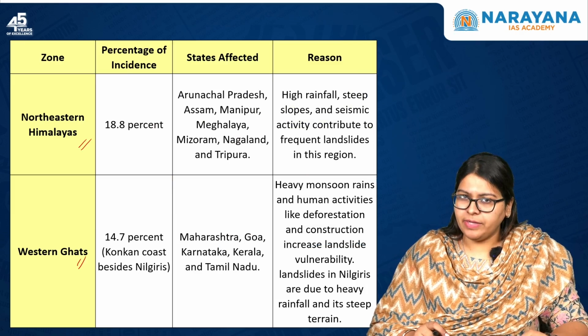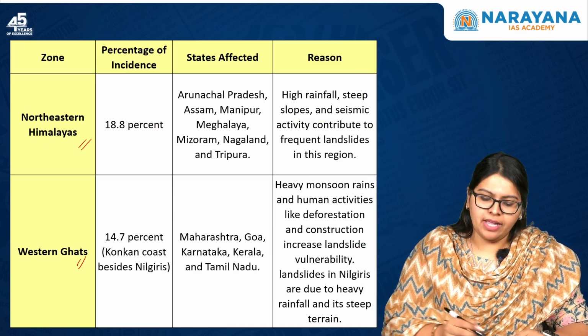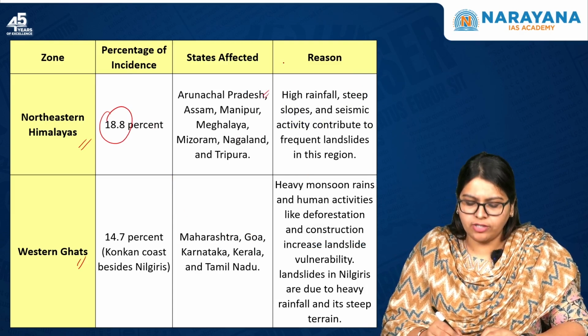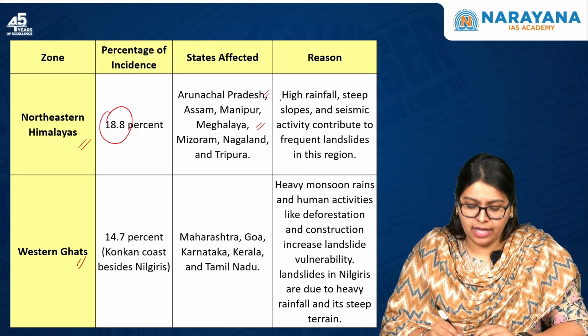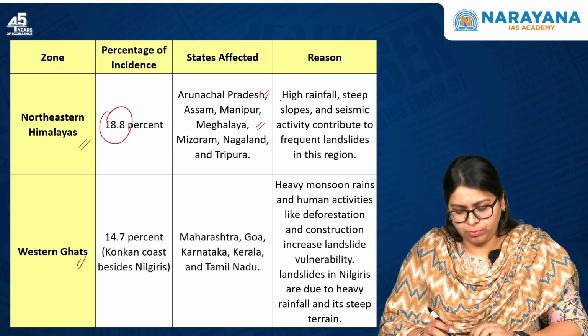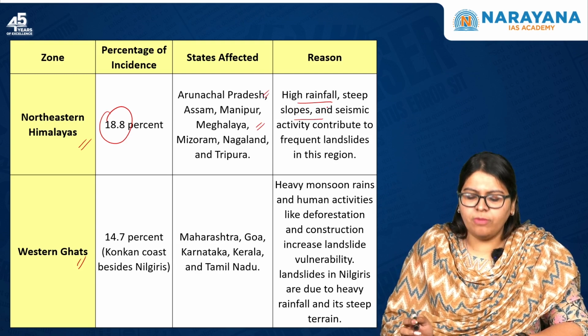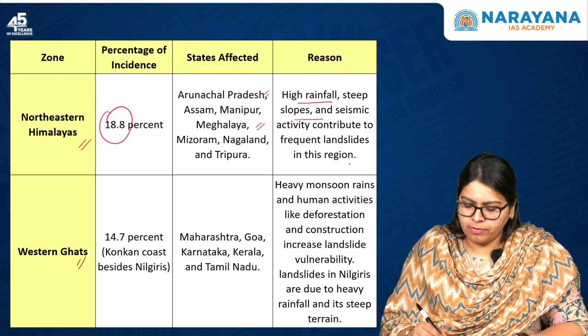The next one, as we discussed, is the northeastern Himalayas, where it is prone to 18.8%, including the states of Arunachal Pradesh, Assam, Manipur, Meghalaya, Mizoram, Nagaland, as well as Tripura. And also, here it is because of high rainfall, steep slopes, as well as seismic activity that contribute to frequent landslides in the region.